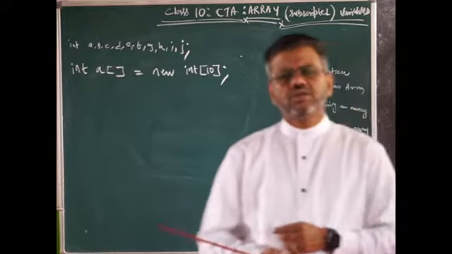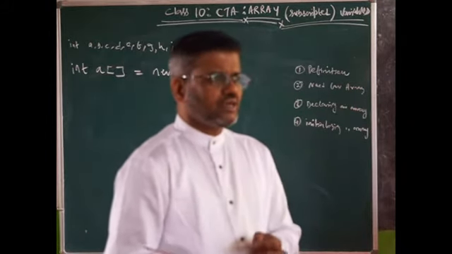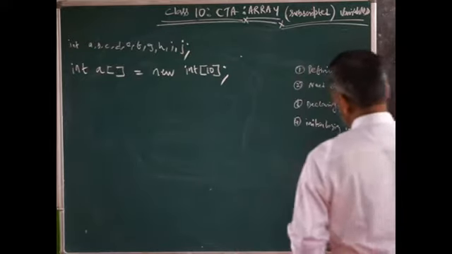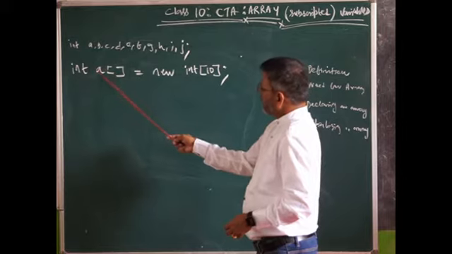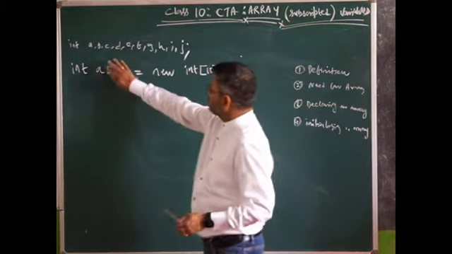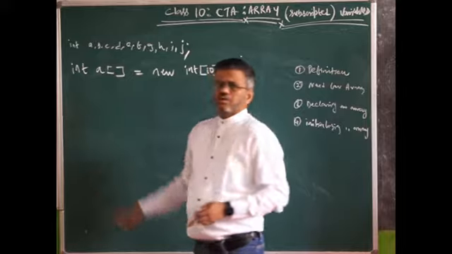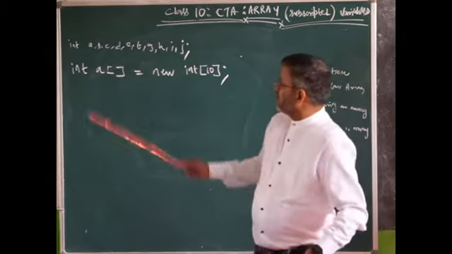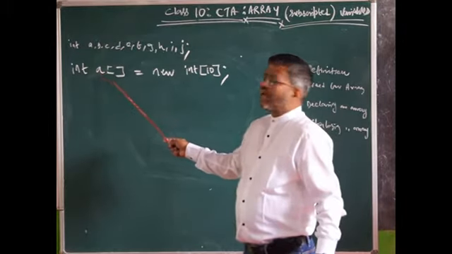What do you mean by integer? A number without decimal points is known as an integer. What does it mean? From left to right, I have a variable called A. If I do not have brackets, it can hold only one value. Instead, I give an open and close square bracket. I am using a variable called A, which is an array.